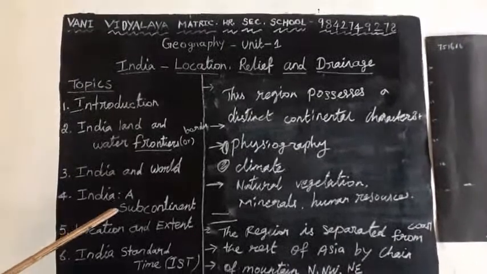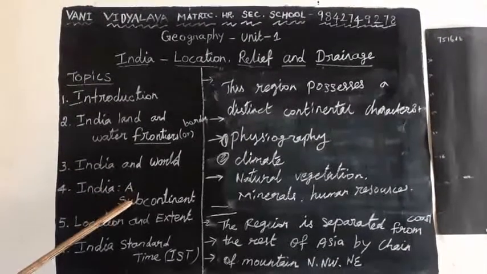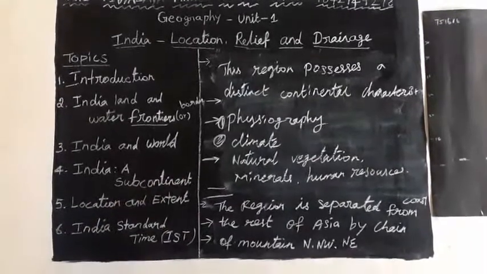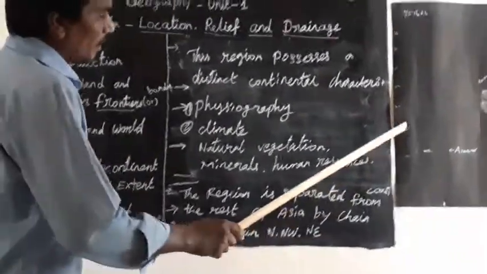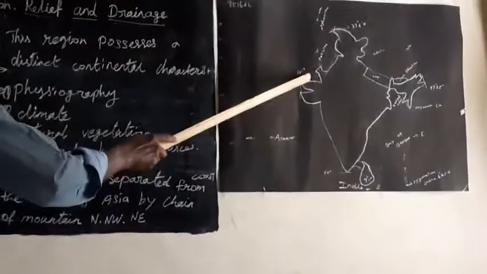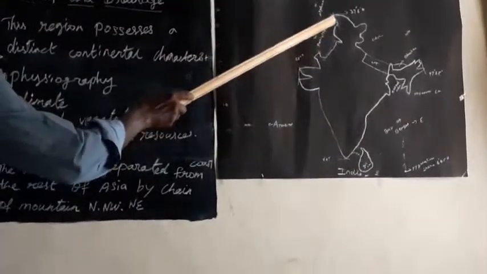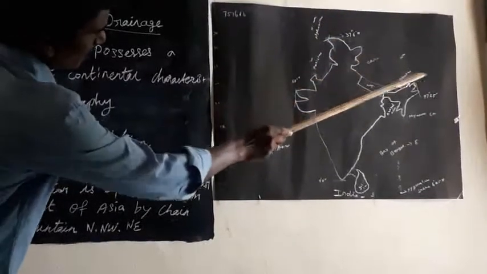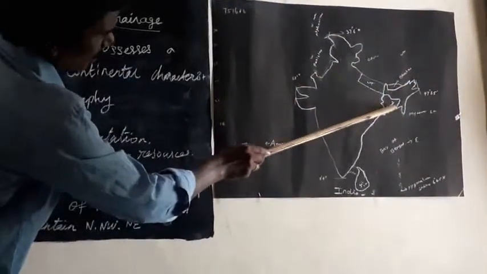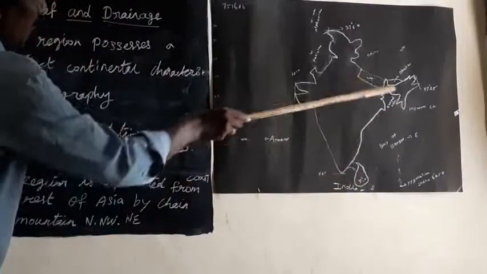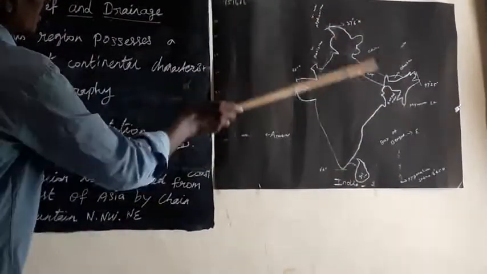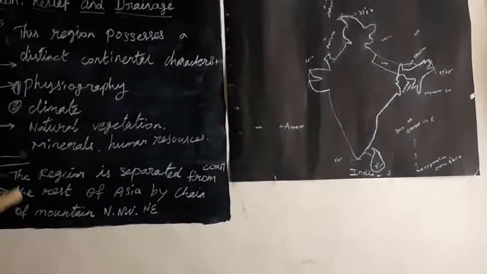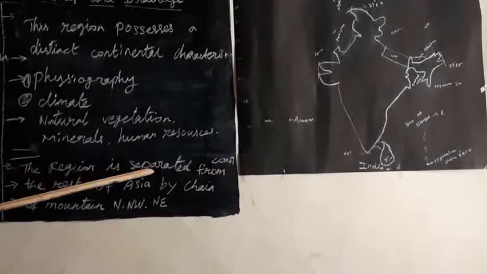Next topic, India, a subcontinent. Why is India called a subcontinent? So, the Indian landmass, with Nepal, Pakistan, Afghanistan, China, Bhutan, Bangladesh, and Myanmar around it. So this region is surrounded by land masses and is separated.